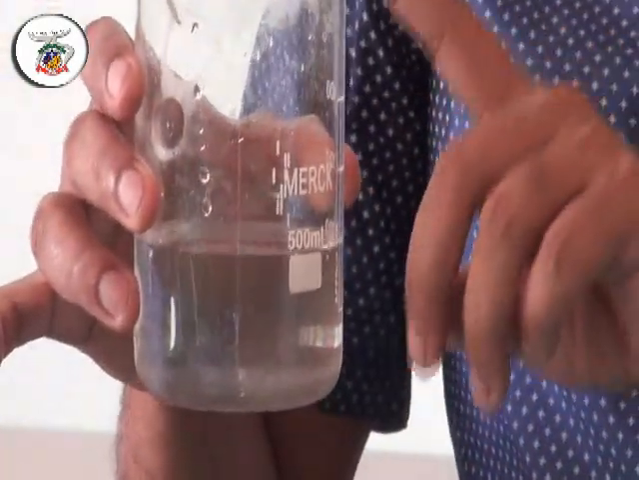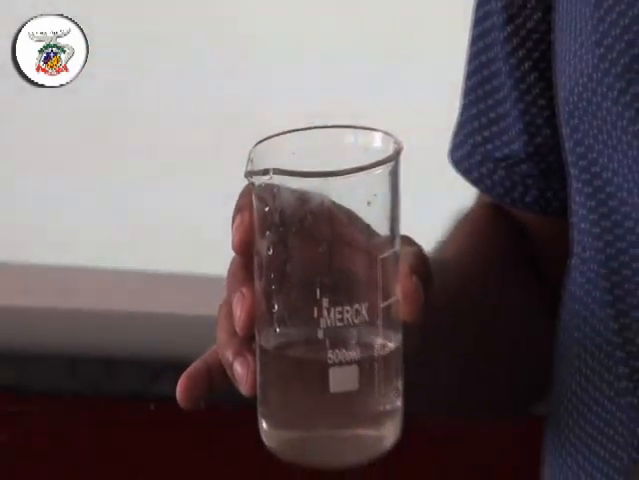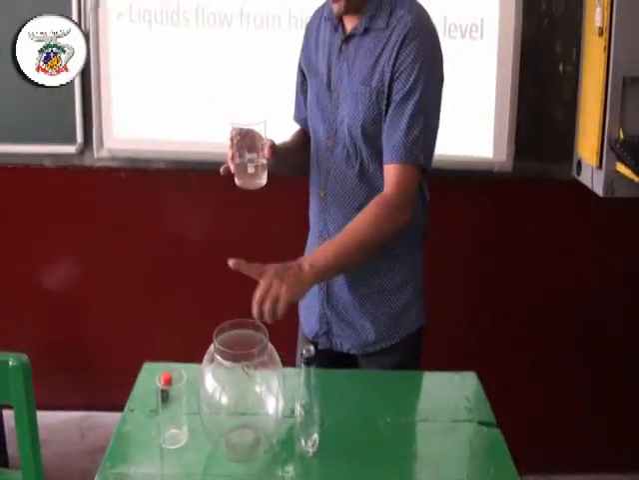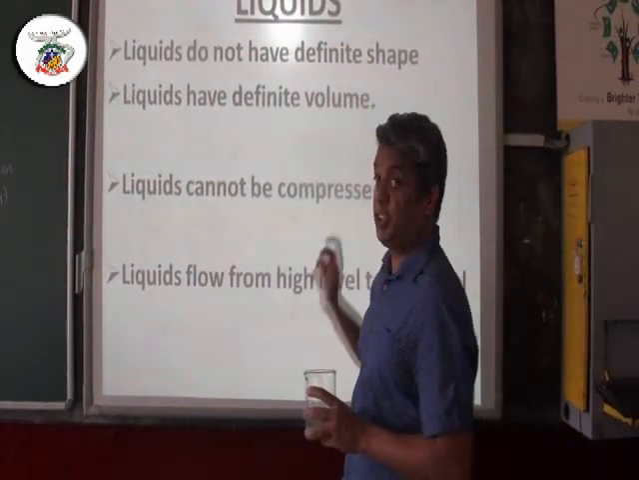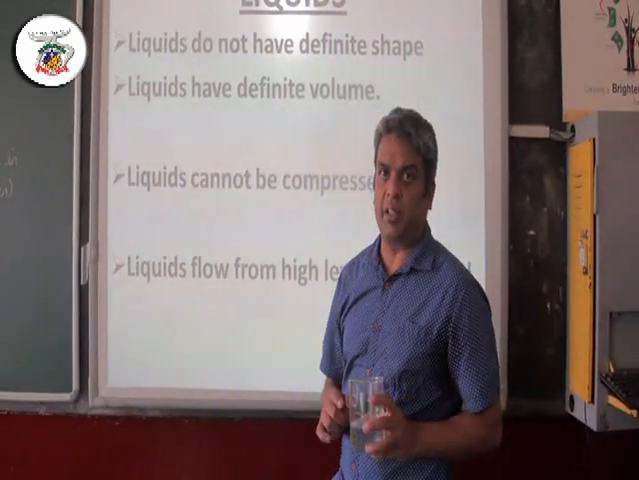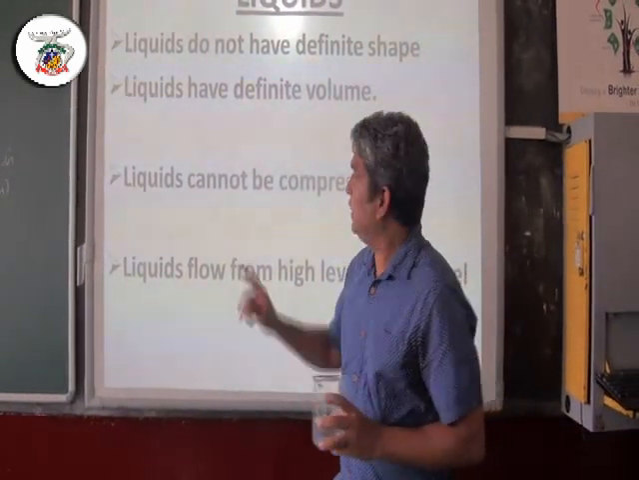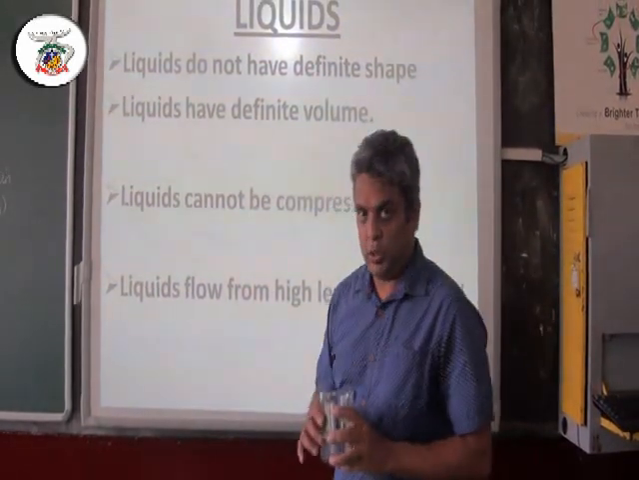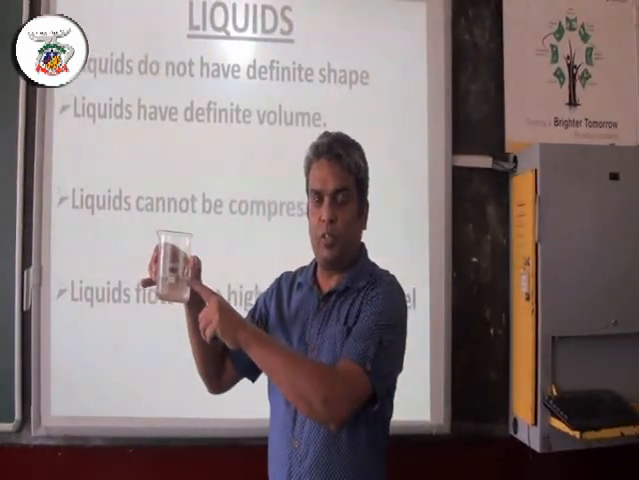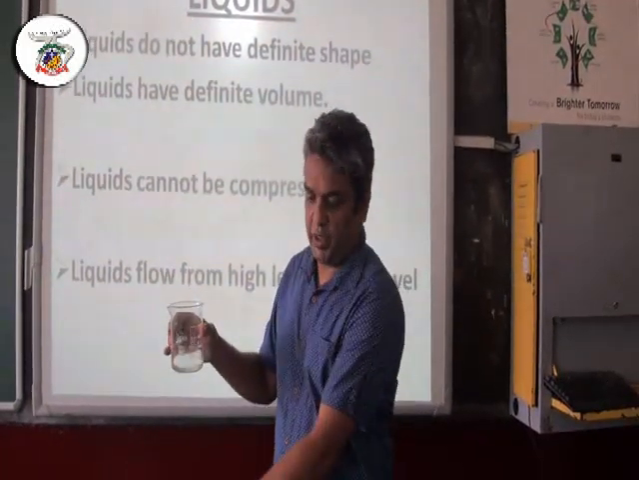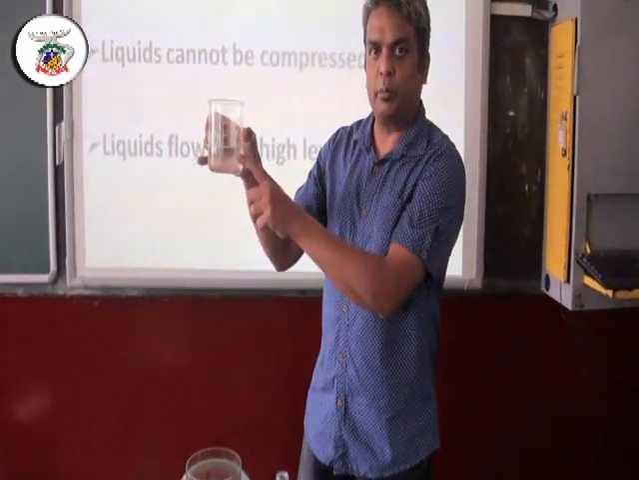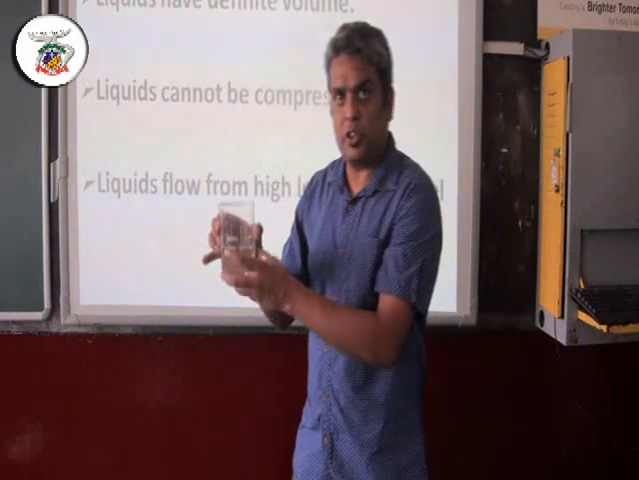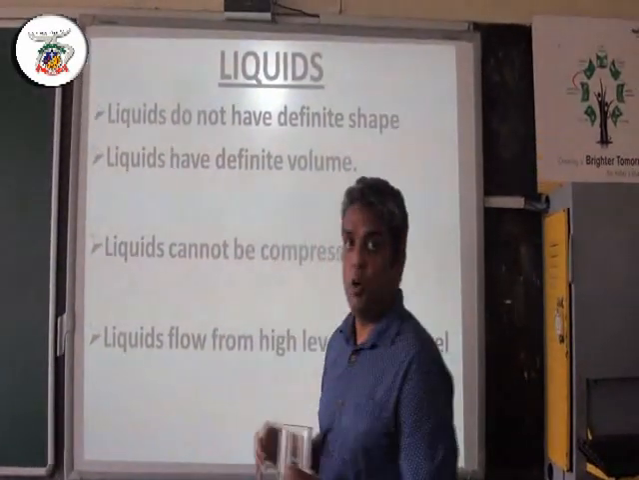What did this prove? That this liquid from the beaker took the shape of the bottle, the shape of this round bowl, and the shape of the glass. So this proves that liquids do not have any definite shape because it took the shape of all containers that I put it into. And then liquids have definite volume. How? In the beginning I told you there was 200 milliliters of water, and then I poured it into all the containers, and then I put it back, and you will notice that there is 200 milliliters of water still there. So this proves that liquids have definite volume.